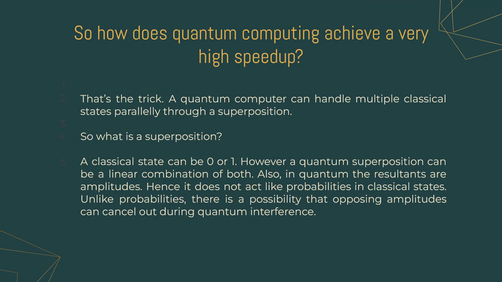Also, in quantum, the resultants are amplitudes. Hence, it does not act like probabilities in classical states. Unlike probabilities, there is a possibility that opposing amplitudes can cancel out during quantum interference. This is unlike the classical setup, where the probabilities for different possibilities always sum up to 1.